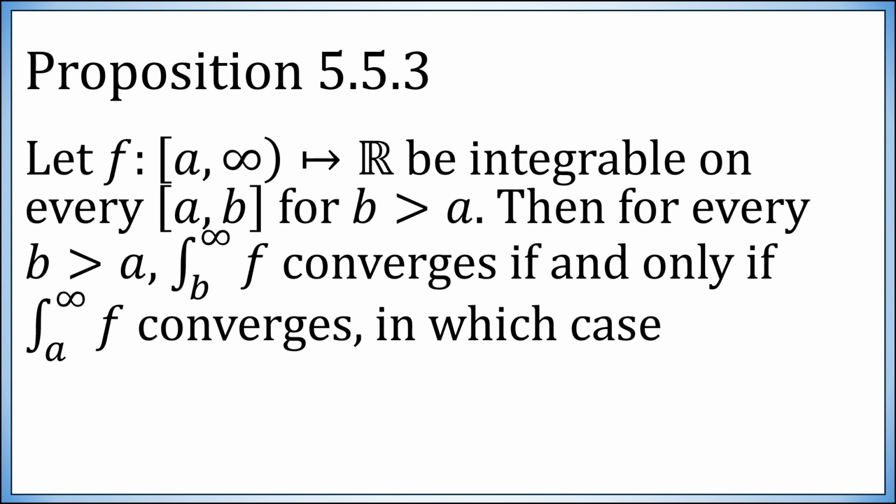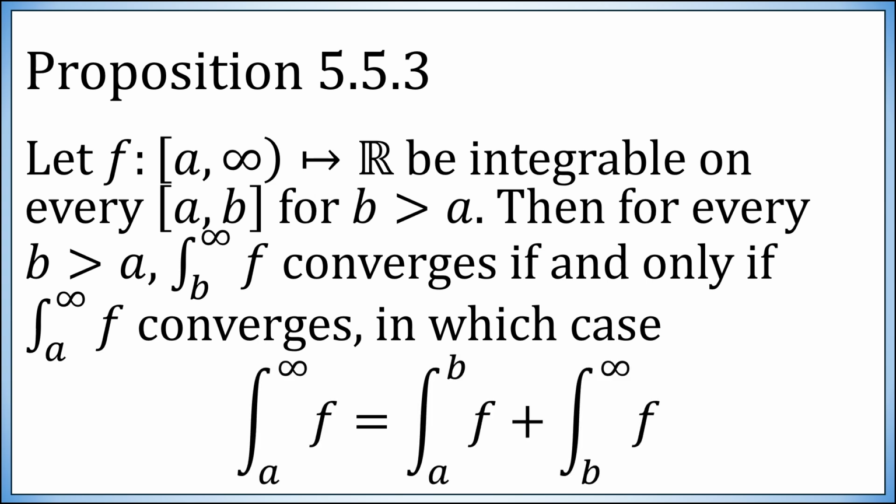Suppose f is defined on the interval from a to infinity, and it's integrable on every interval therein. Then for every b larger than a, the improper integral from b to infinity converges if and only if the original improper integral from a to infinity converges, in which case you get this additivity. The integral from a to infinity is the integral from a to b plus the integral from b to infinity.